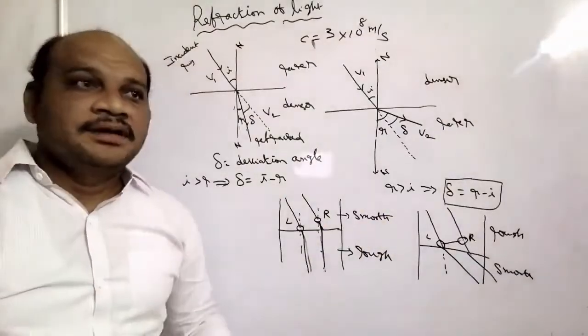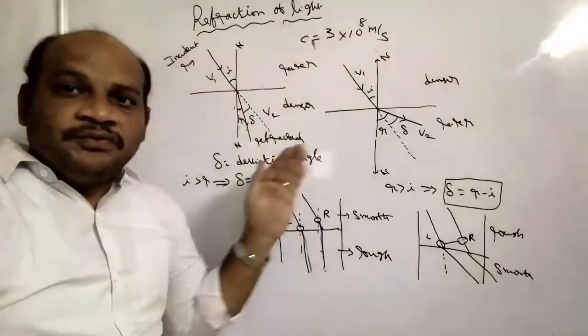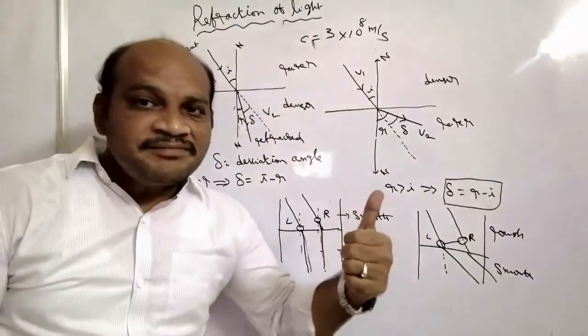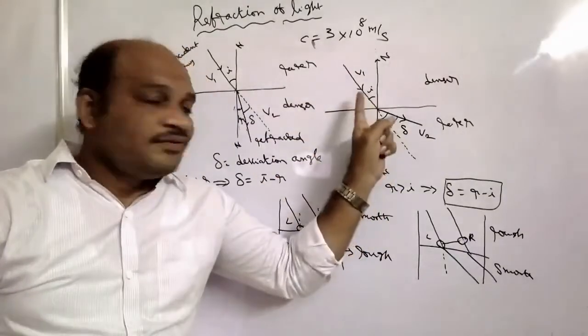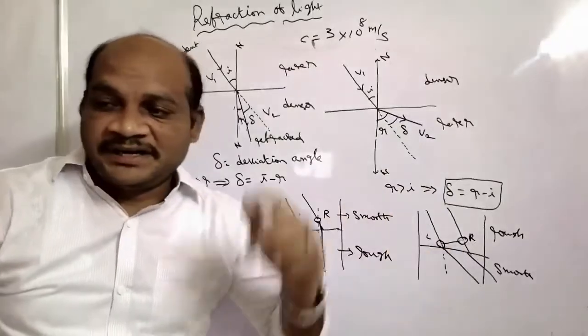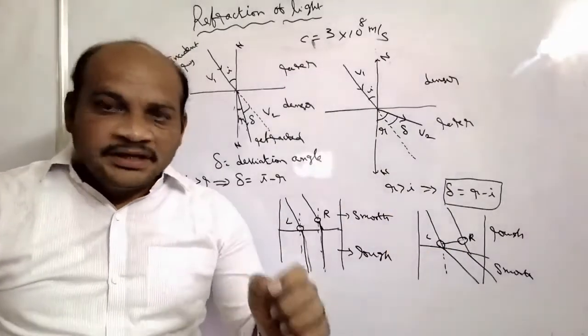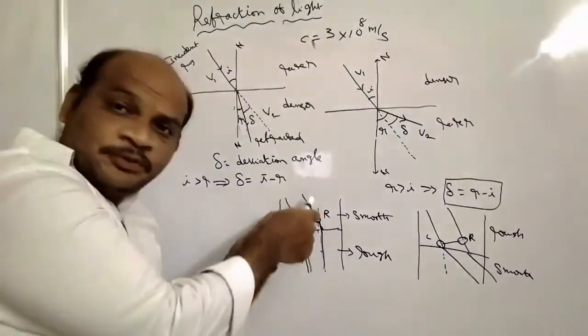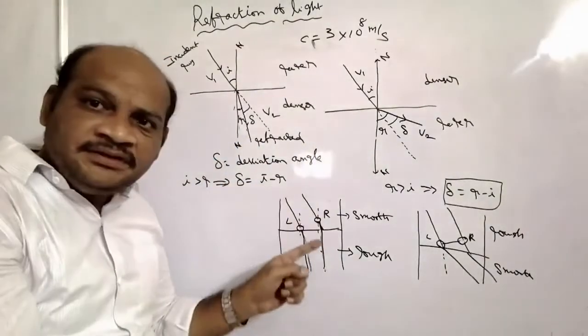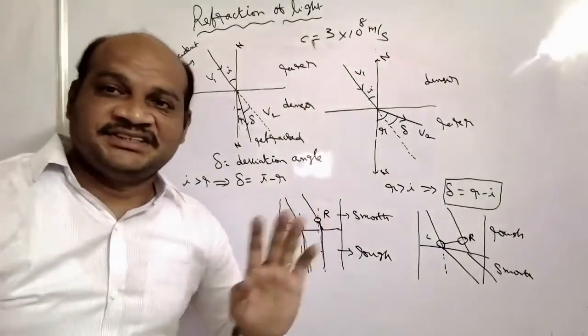Overall, from this concept, what you observe is that light traveling from rarer to denser bends towards the normal line. When light is propagating from denser to rarer, it bends away from the normal line. In the example, suppose a car is traveling straight. What happens? No bending, but velocity decreases.